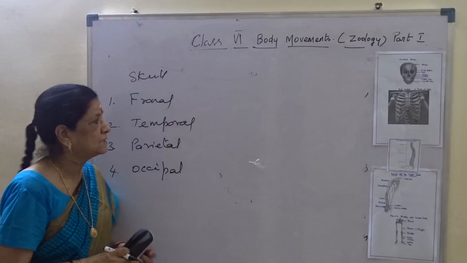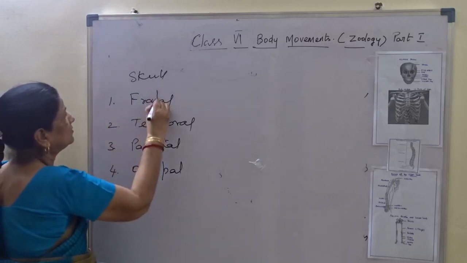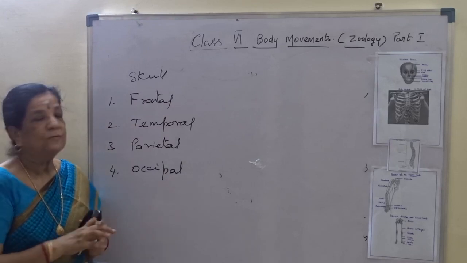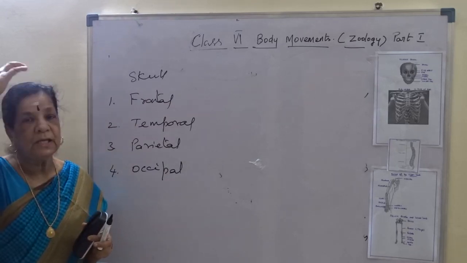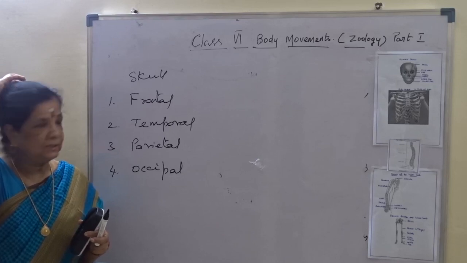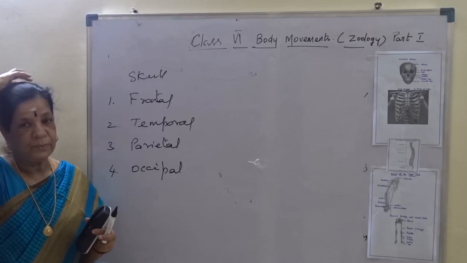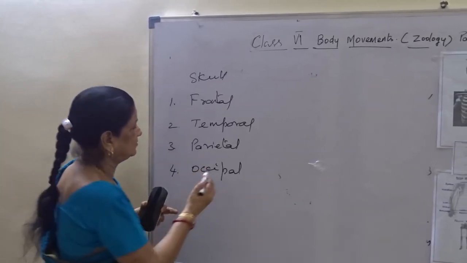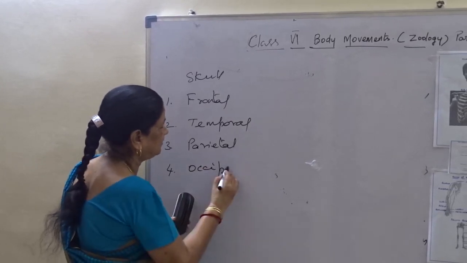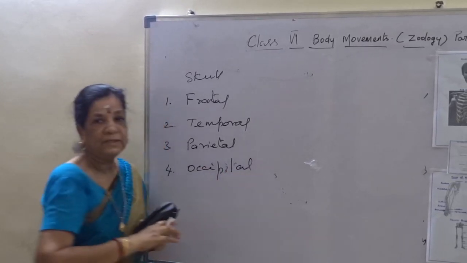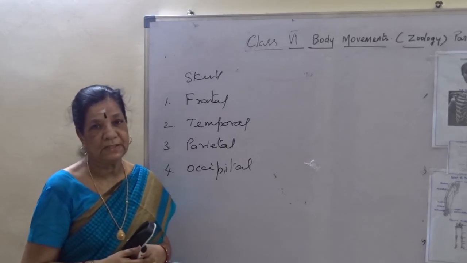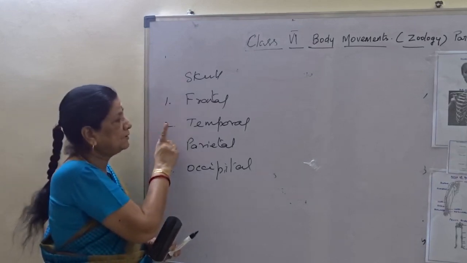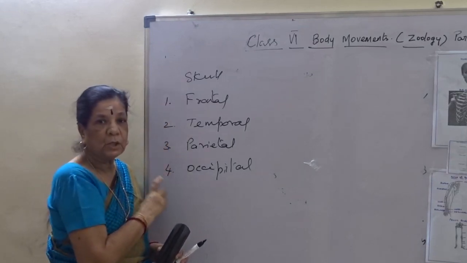There are 4 functional bones: frontal, temporal, parietal and occipital. Frontal will be the forehead portion, temporal and parietal at the top and lateral side of the skull, and occipital at the back of the skull. So the 4 bones of the functional area of the skull are frontal, temporal, parietal and occipital.